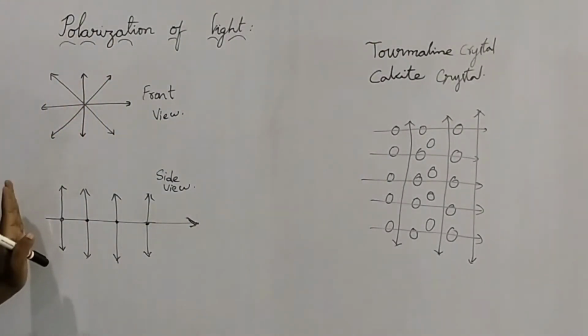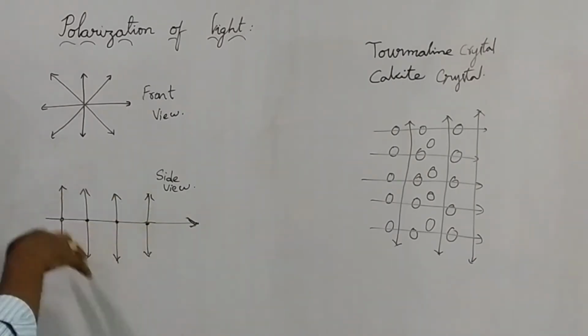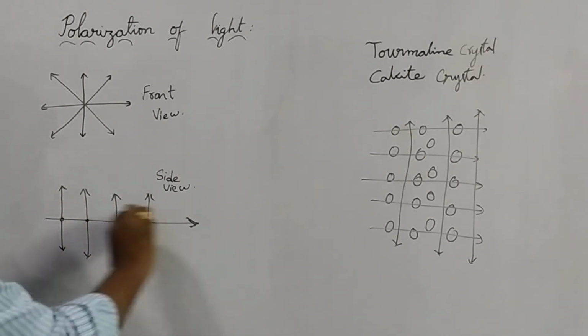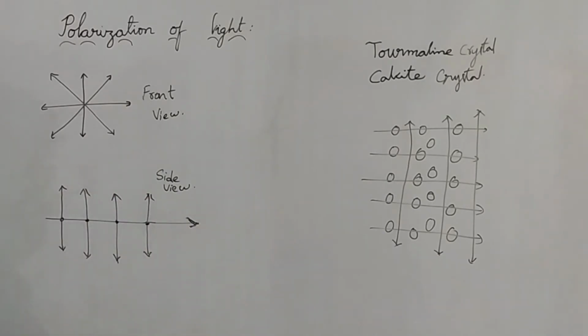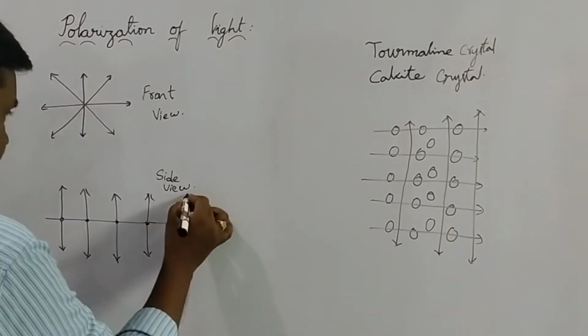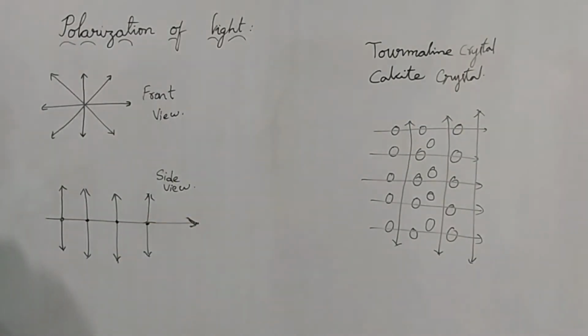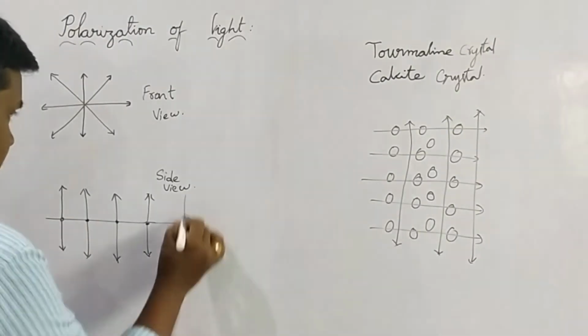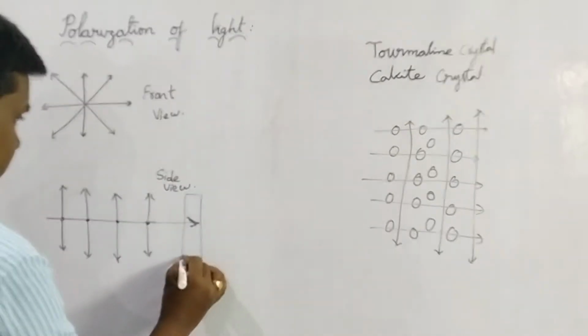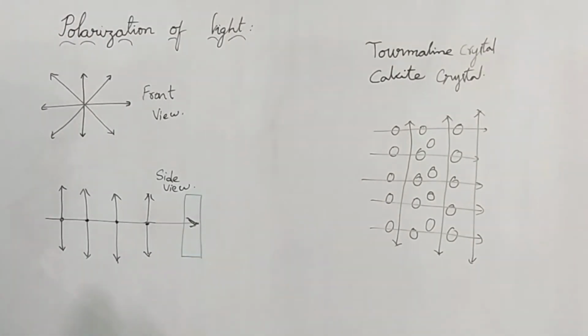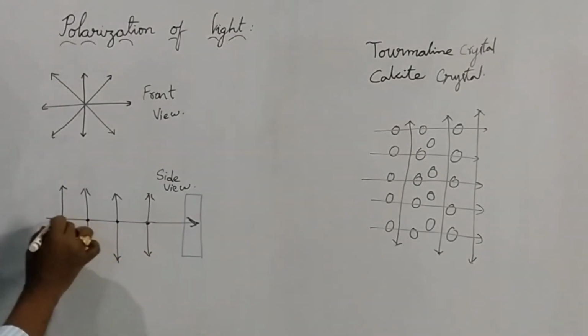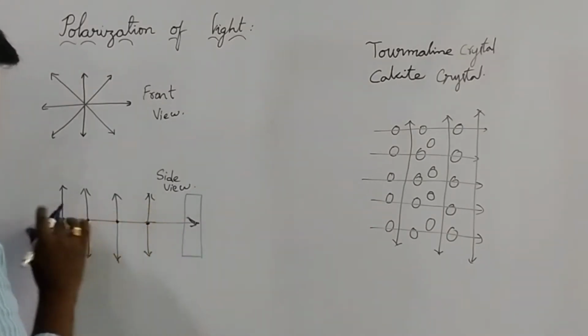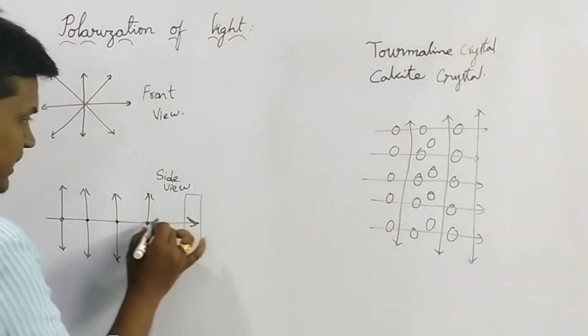These are the rays, these are the electrons which vibrate in all directions, and they are passing like this. While they are passing, what happens is, see, they are passing like this.